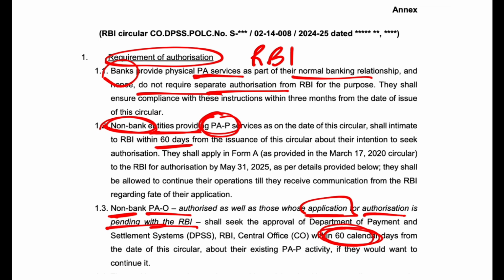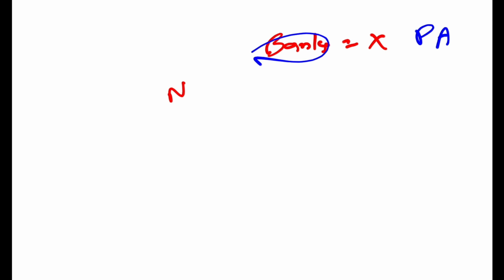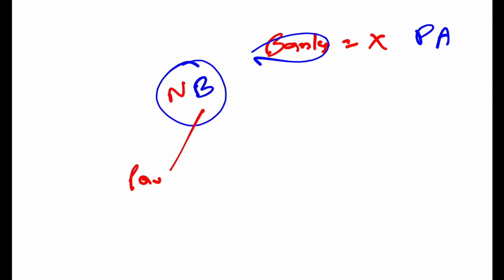Within 60 days. Understood? Let me repeat once. Banks don't need separate authorization for providing payment aggregator services because it is a part of the bank. But if it is a non-bank, let's say Paytm, or let's say PhonePe. Paytm is not a bank.